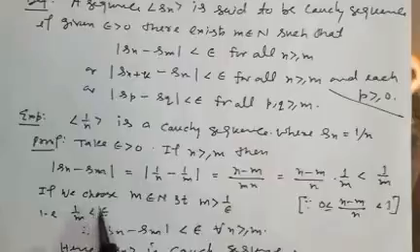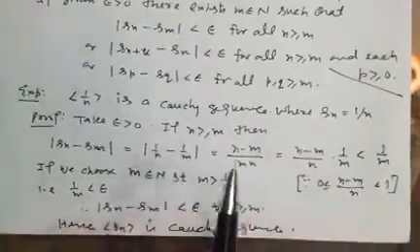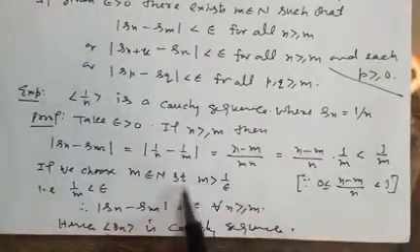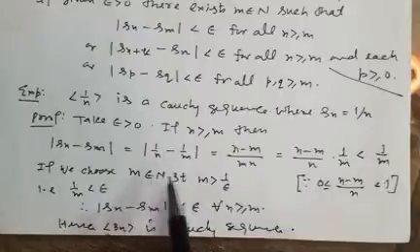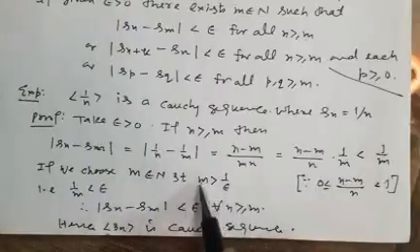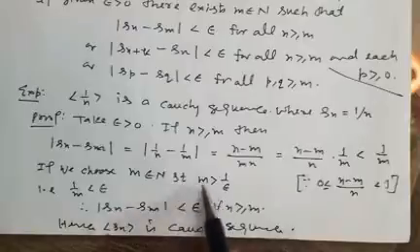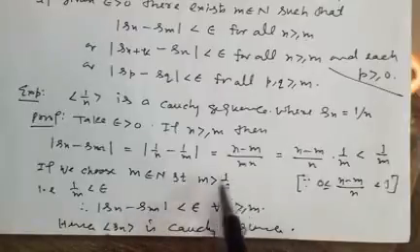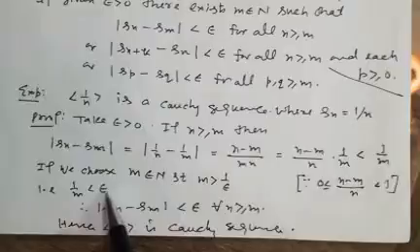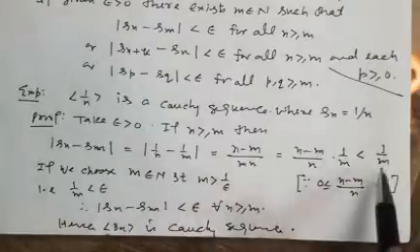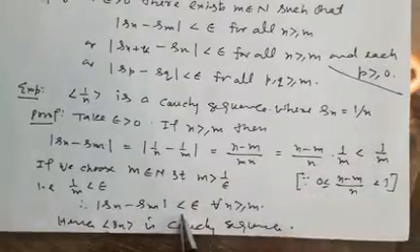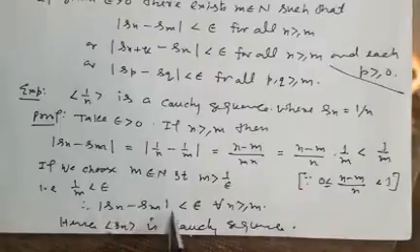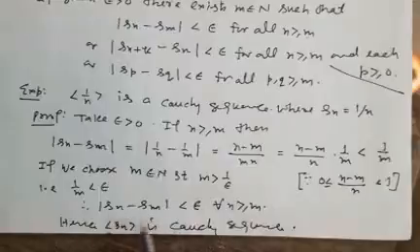So if we choose m such that, because m is arbitrary and m is positive, m is greater than 1 by epsilon, then 1 by m is less than epsilon. So it can be written as less than epsilon for all n greater than or equal to m. So this is the definition of a Cauchy sequence. Hence the given sequence Sn is a Cauchy sequence.